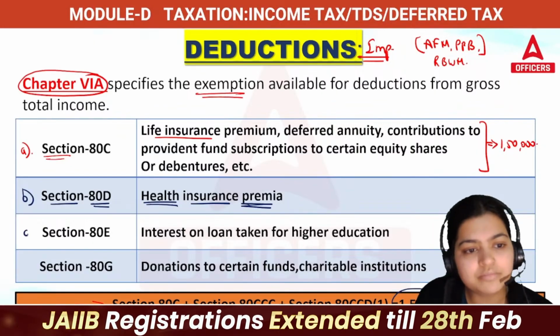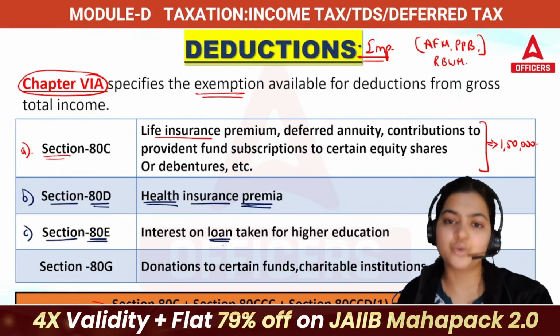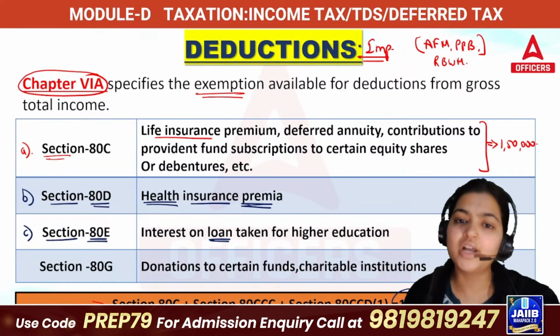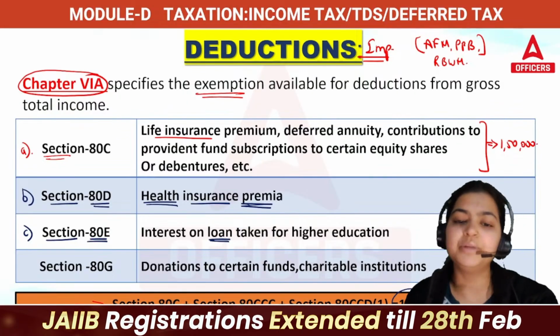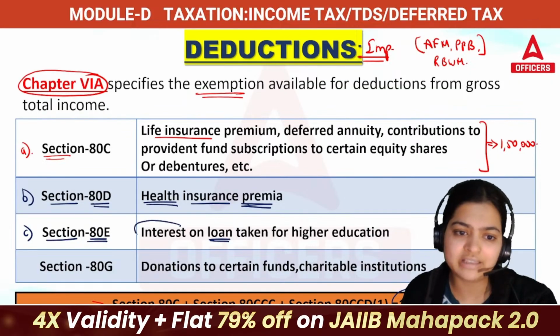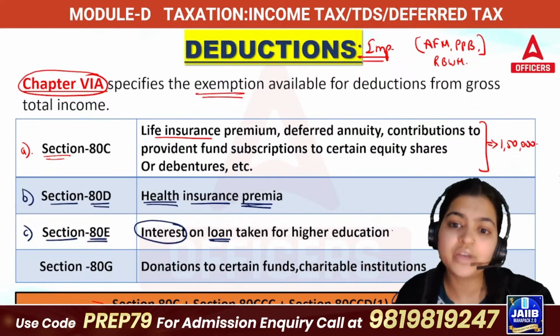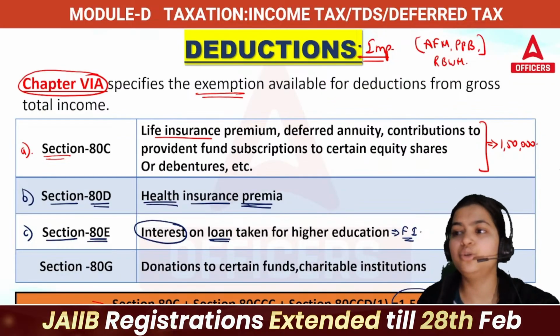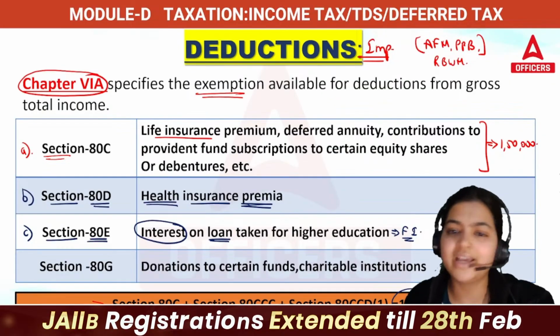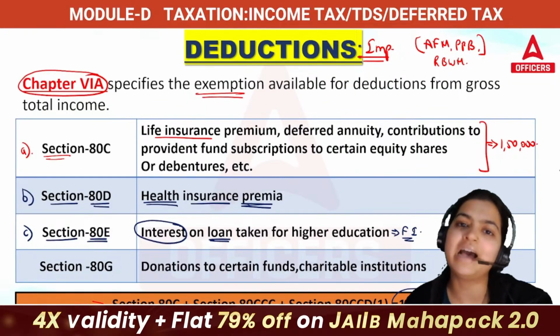Now, next is your section 80E, interest on loan taken for higher education. Suppose you want to go for higher studies, or you want to send your children for higher studies, and for that purpose you have taken a loan. Whatever interest you are paying on that loan amount, you can take deductions here. But remember, you can take this loan only from financial institutions. You cannot say that I have taken a loan from my friend, now let's take deduction under 80E. No, you need to submit proofs and documents, then only that is eligible as your deduction.